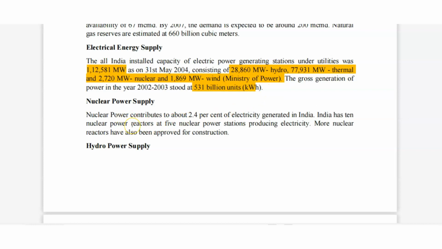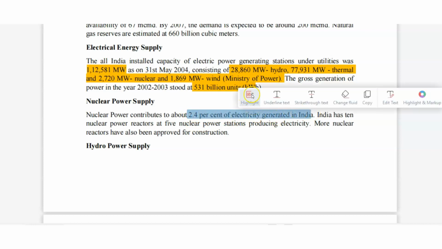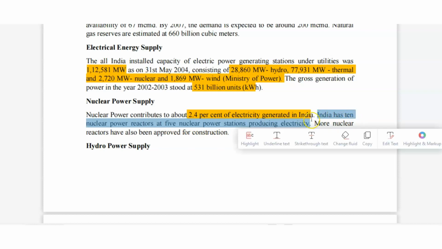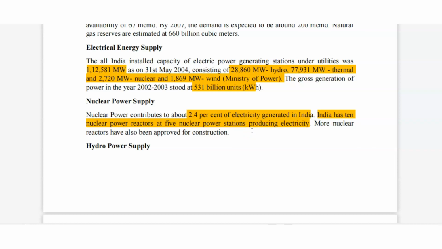Okay. How much is nuclear power? Nuclear power contributes about 2 to 5% of electricity generated in India. Okay. India has 10 nuclear power reactors at 5 nuclear power stations. It is very, very important. Here your task is to write down the 10 nuclear power reactor names in India and the 5 nuclear power stations which are producing electricity. You have to write them down. How will you get them? You will get them from Google. Okay. More nuclear plants have been approved for construction.